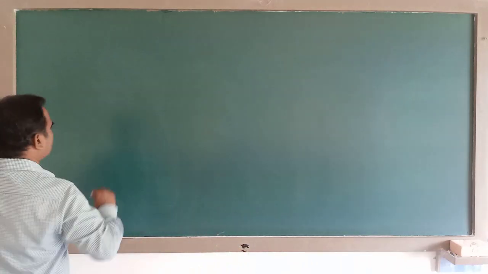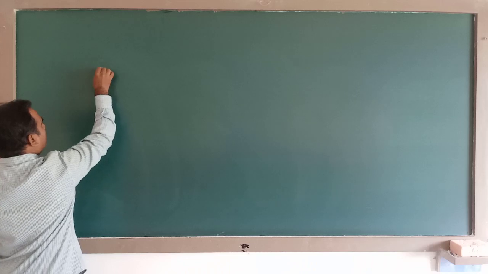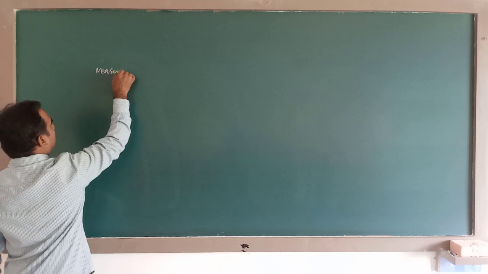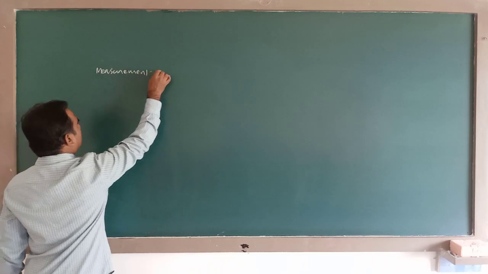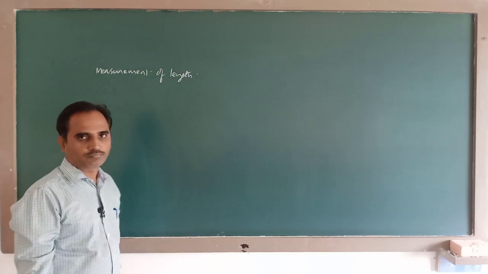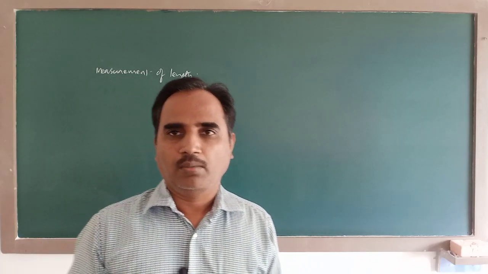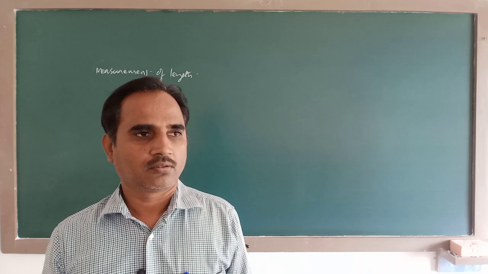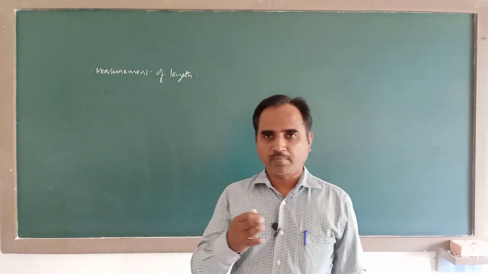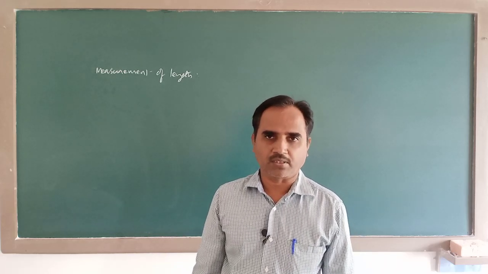The next thing is measurement of length, mass and time. Measurement of length. This length can be measured in different methods. One is called a direct method, another one is called an indirect method.